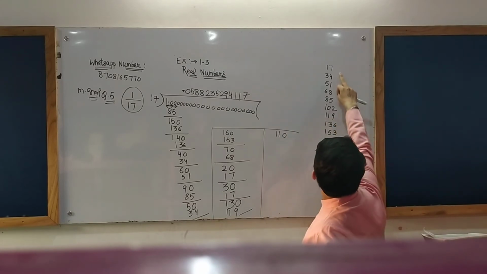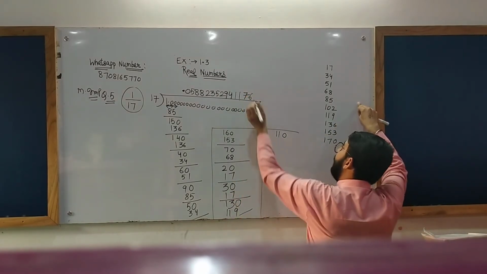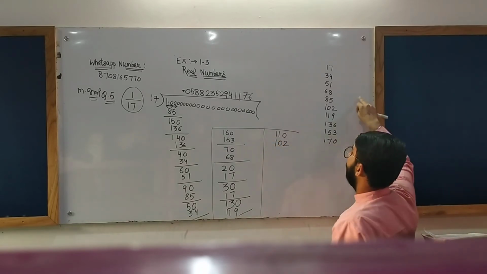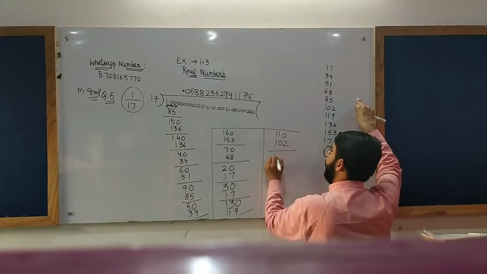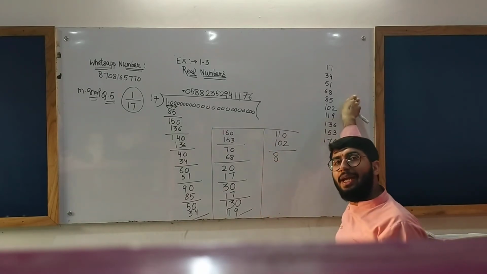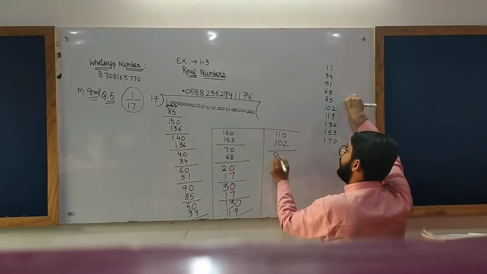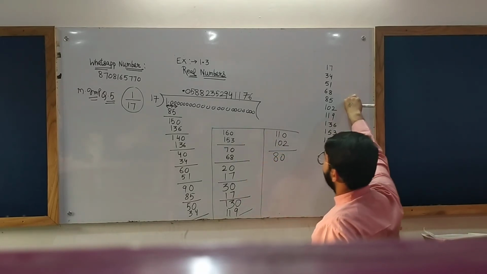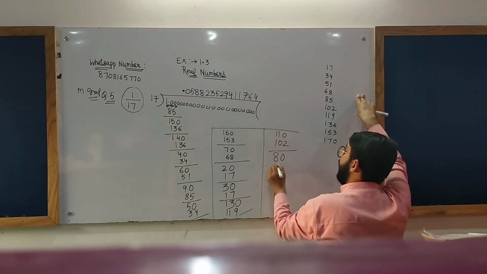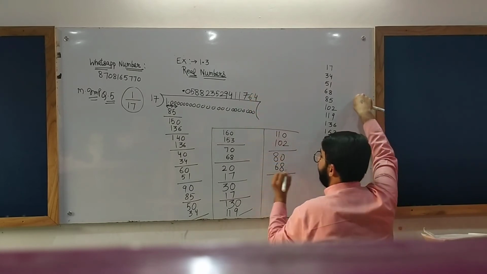Okay, now 17 sixes are 102. What will be the remainder? Remainder will be 8. Take 1 zero from there. Okay, 17 fours are 68.